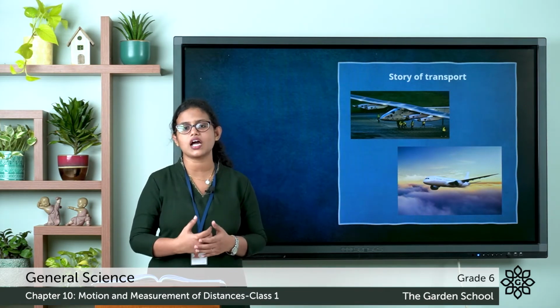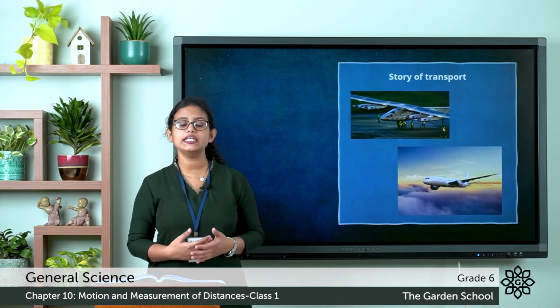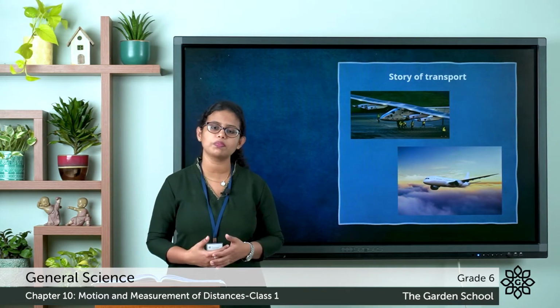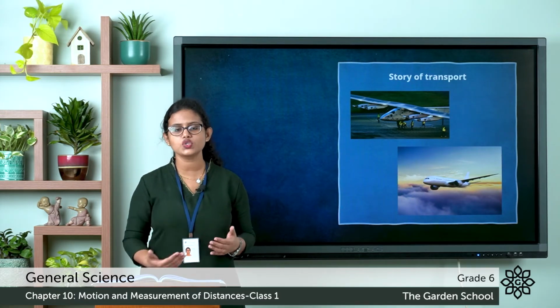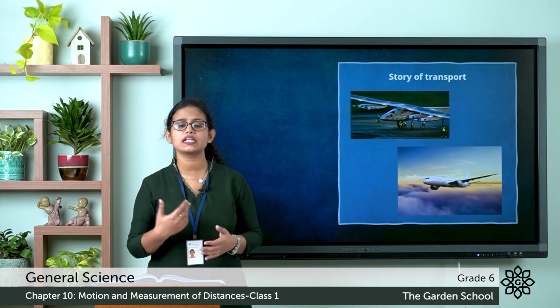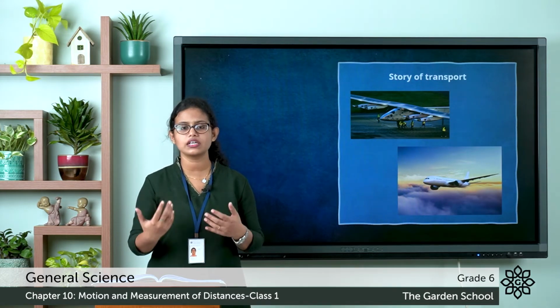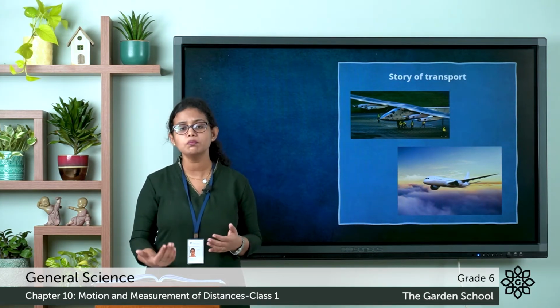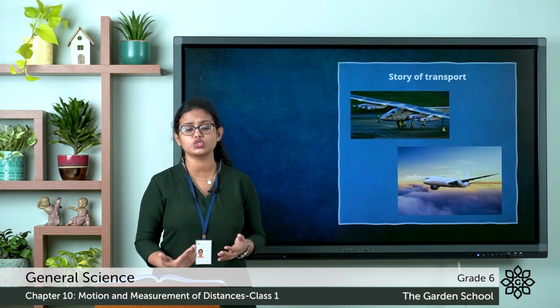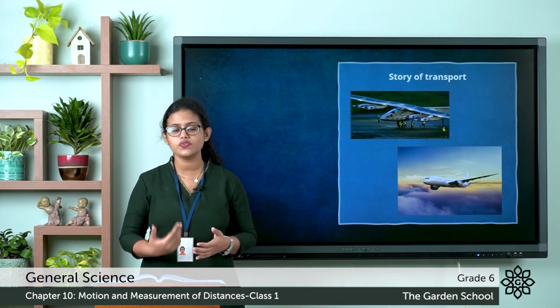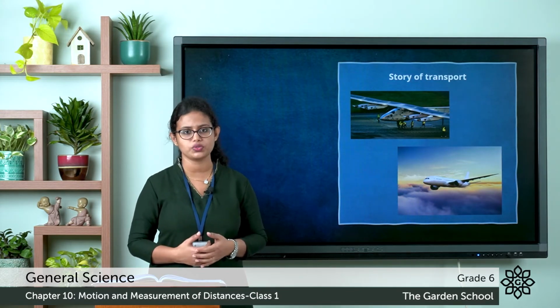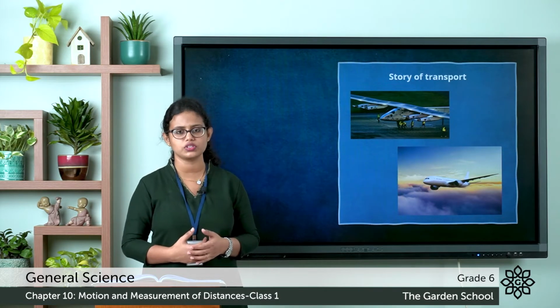So everything started from walking. The early humans moved from one place to another on foot. Then later on, many inventions came, and there was a great change in the mode of transport by the invention of wheels. And nowadays we can see the different modes of transport. So that is about the story of transport.